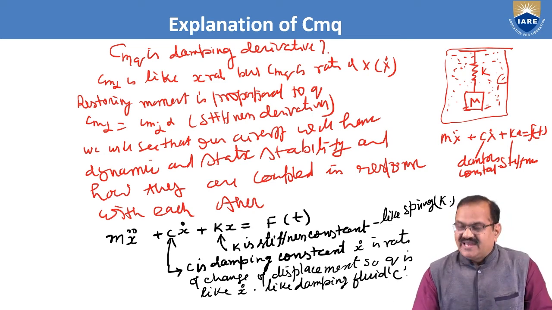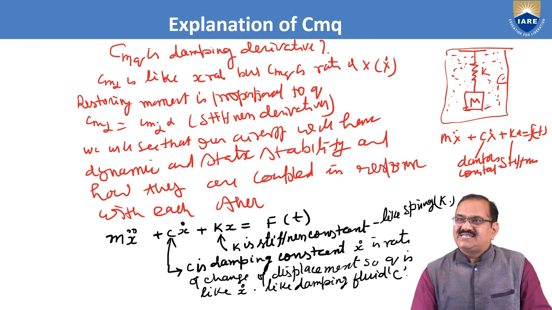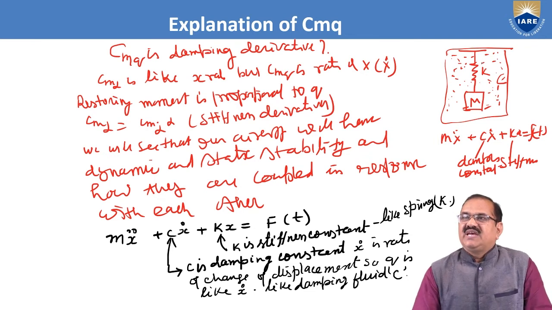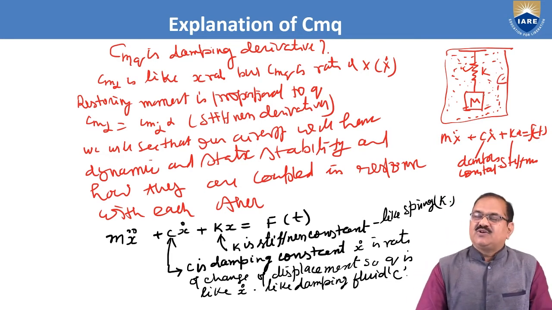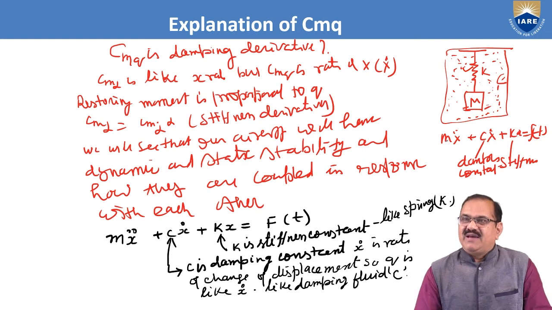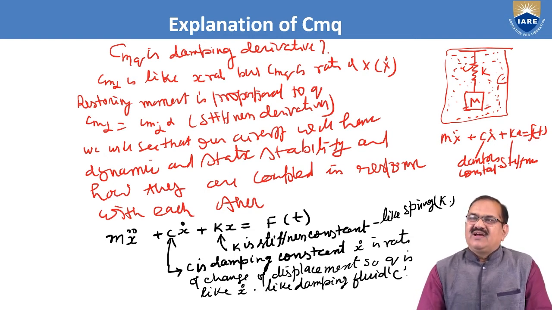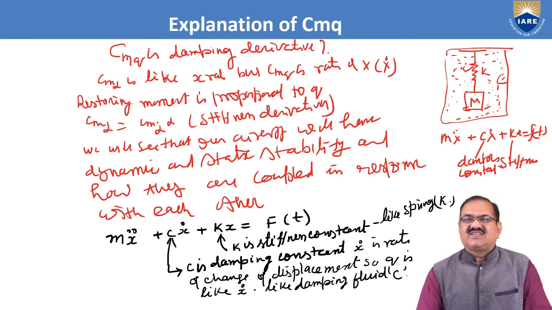You see, this is a spring mass damper system, here is a spring with a constant K, here is the mass, and here is a damper with C as the damping constant. So the equation of this system will be m x double dot plus c x dot plus k x is equal to f(t). Here C is a damping constant and K is a stiffness.